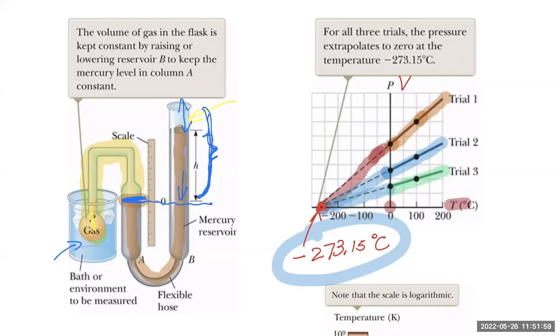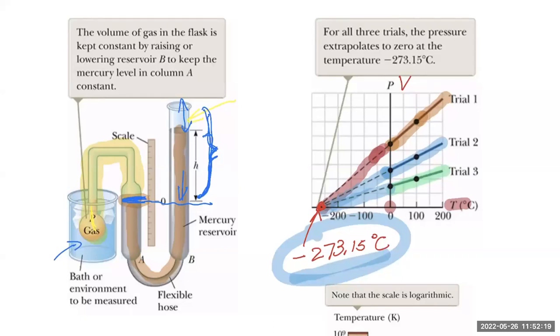Now, you cannot get a negative volume. It just doesn't make any sense, right? So what that means is that this number here represents what? A temperature that cannot get any lower. Because any lower, you get negative pressure and negative volume, which doesn't make any sense. That is the lowest possible temperature in nature, and it's called absolute 0.